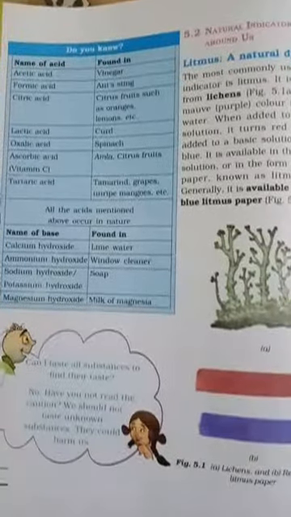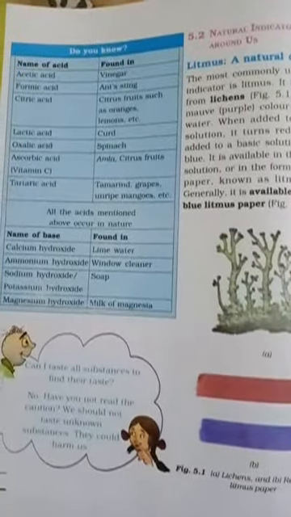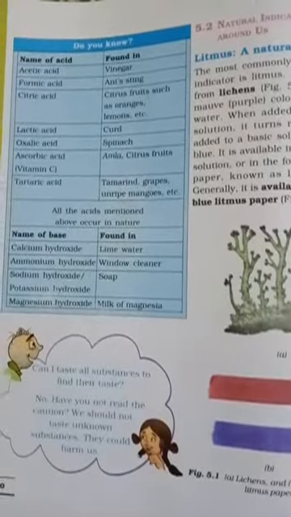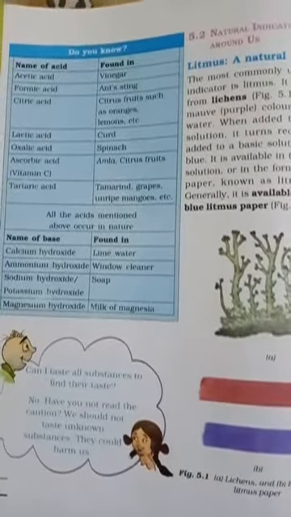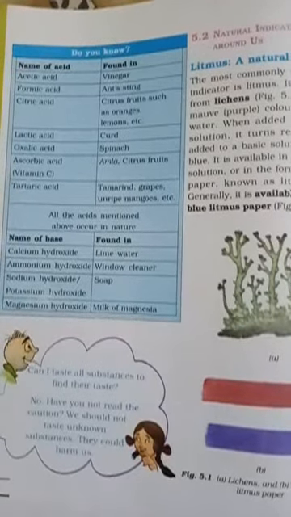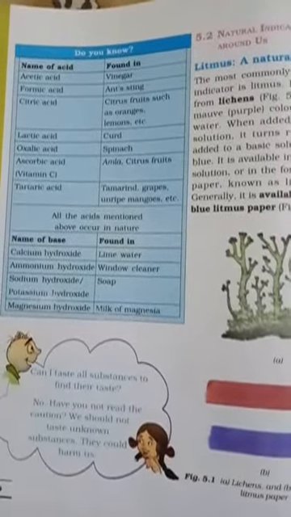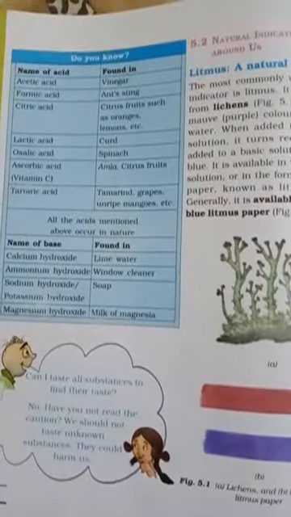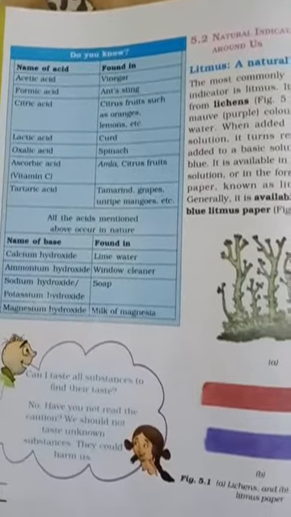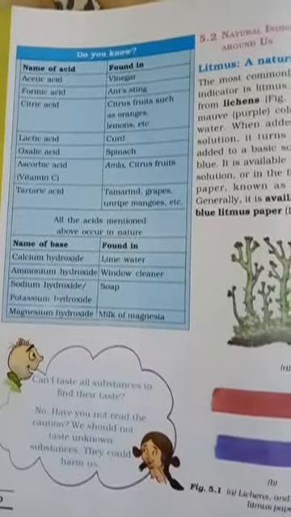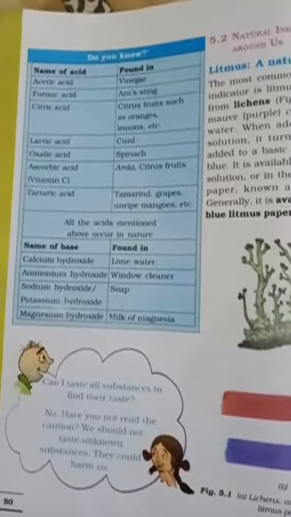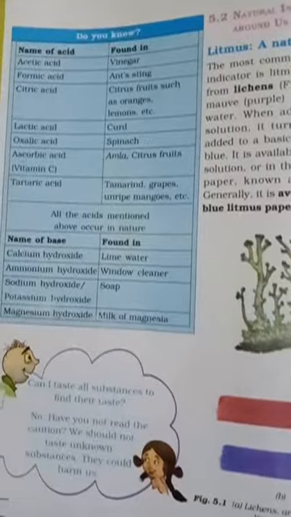Very good morning, children. In the previous class, I was discussing acids and bases, and we discussed the properties of acids and the properties of bases, and also the definition of indicators. In today's class, let us learn a little about the natural acids which are present in different food items.